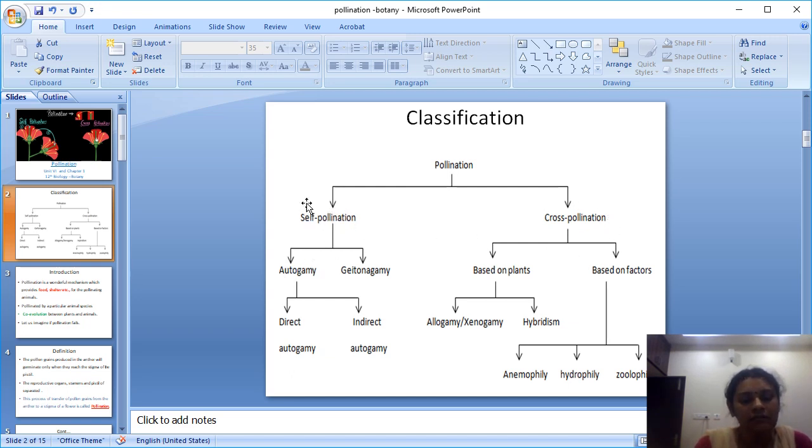Self-pollination is of two types, autogamy and geitonogamy, and then cross-pollination. For your level, the types are anemophily, hydrophily and zoophily. And autogamy again has two types, direct and indirect. Okay.